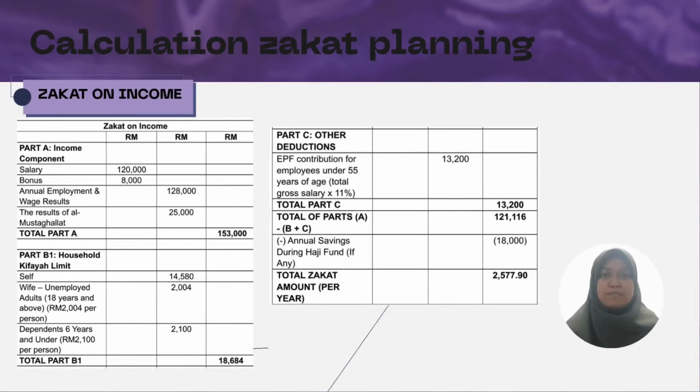Next, for example, the total income in this case was 153,000 ringgit after deducting the household kifayah of 18,684 ringgit and EPF contributions of 13,200 ringgit. The balance was 121,116 ringgit. After deducting 18,000 ringgit for haji savings, zakat was calculated at 2.5%, which comes to 2,577 ringgit and 90 cents.